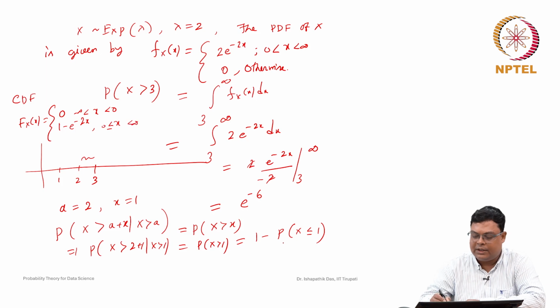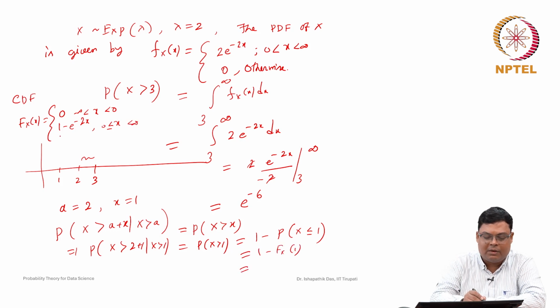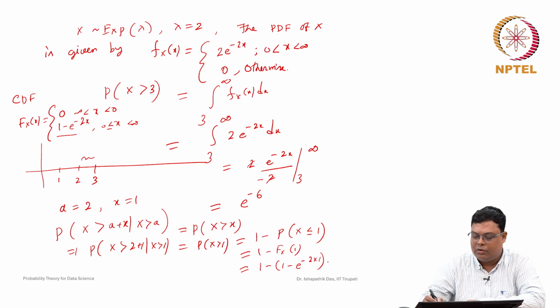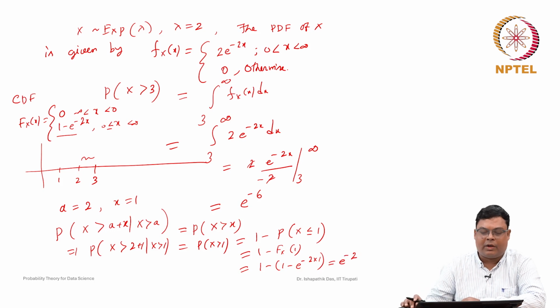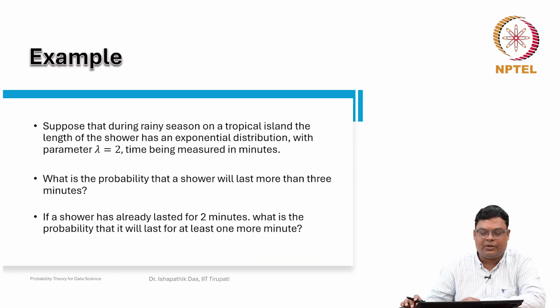So, this is nothing but 1 minus F_X(1). So, F_X(1) is obtained by putting x equal to 1, which gives 1 minus e to the power of minus 2 into 1. So, this is nothing but e to the power of minus 2. So, this is the answer. This is one example we discussed for the exponential distribution.